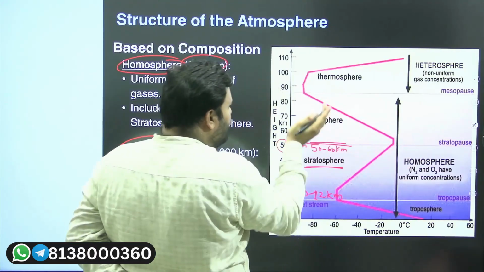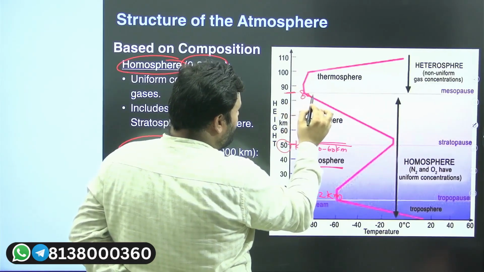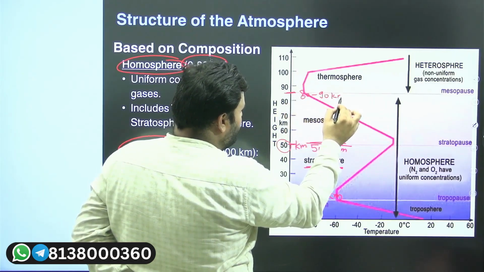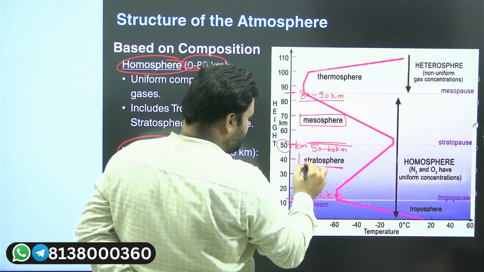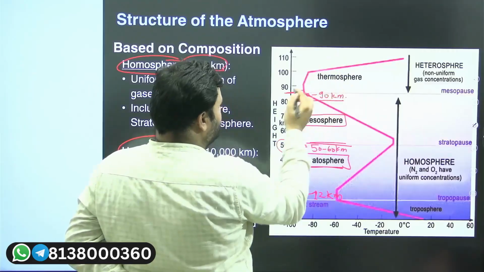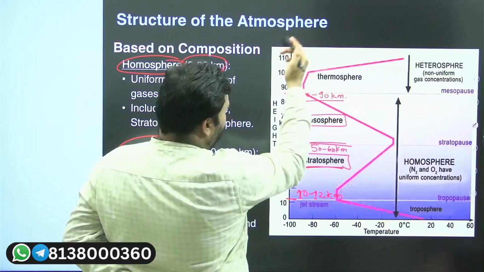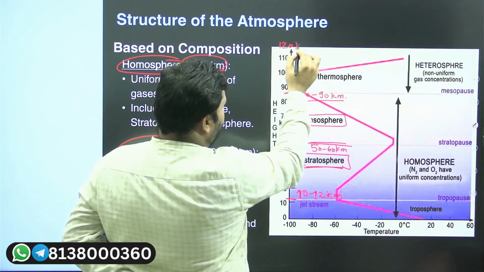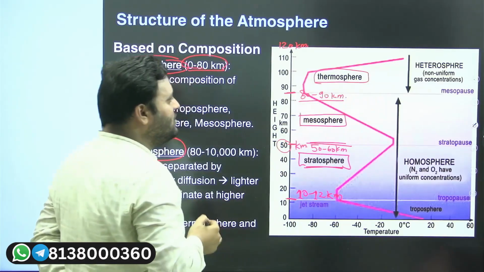Then similarly up to a height of 80 to 90 kilometers we have a different layer which has been given the name mesosphere. This is the stratosphere. Then after this 80 to 90 kilometers, up to almost 120 kilometers, at that particular level we have the thermosphere. We have what? Thermosphere.